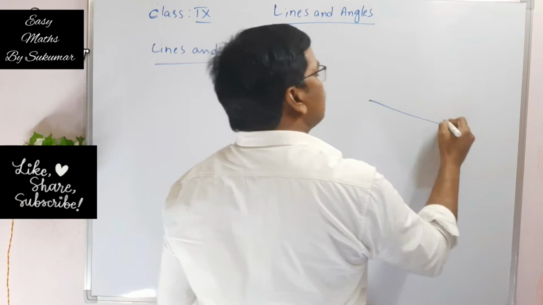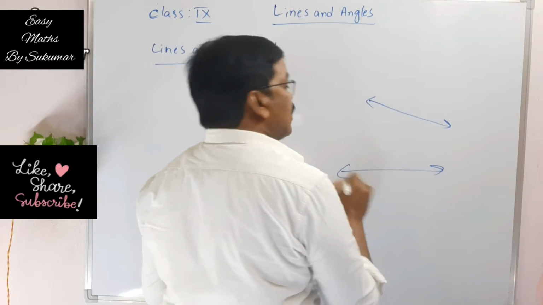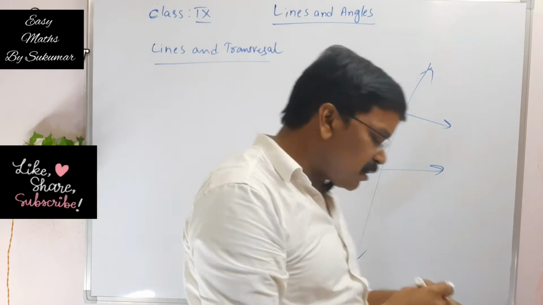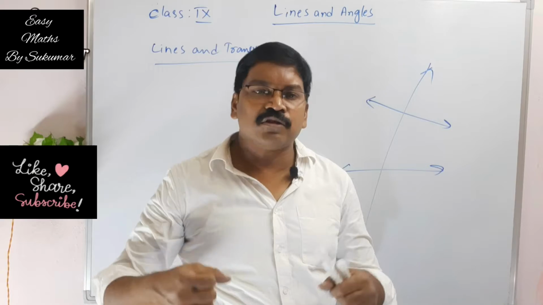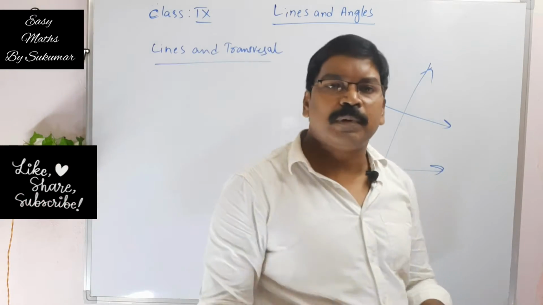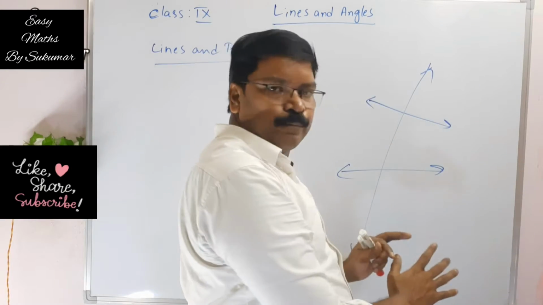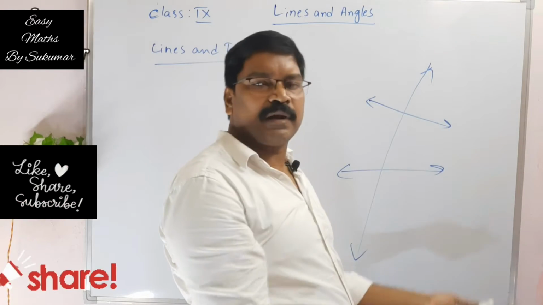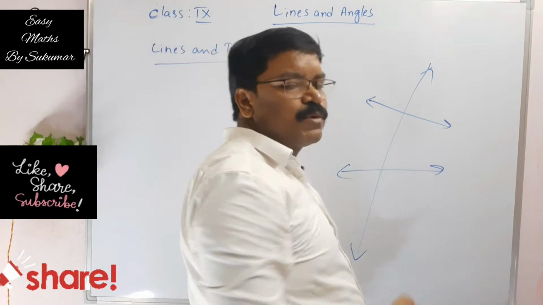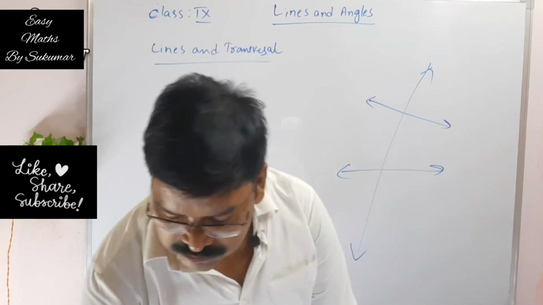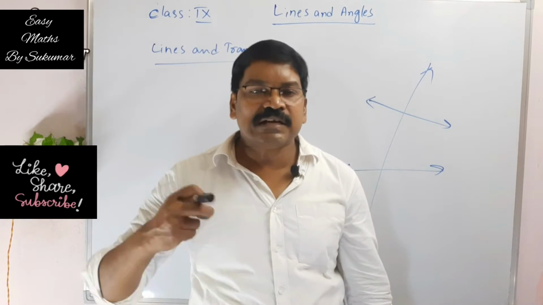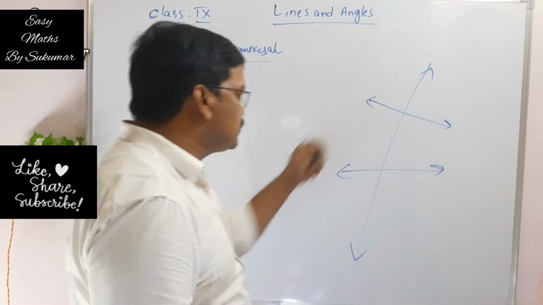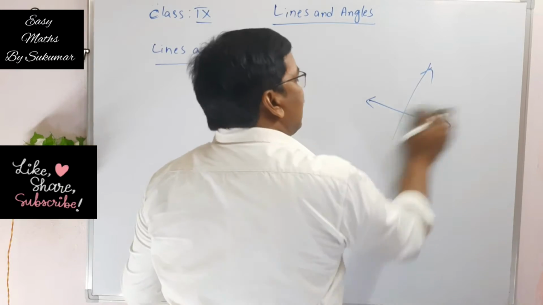See, for example, here it is a line and this is another line. See, this line intersects these two coplanar lines. Coplanar means the lines lie on the same plane. See, it is a plane. So these two lines lie on the same plane, so these two lines are called coplanar lines. So this is a transversal. How do you say this is a transversal? Transversal means it intersects two coplanar lines at two distinct points. Okay, so that means it is a transversal.